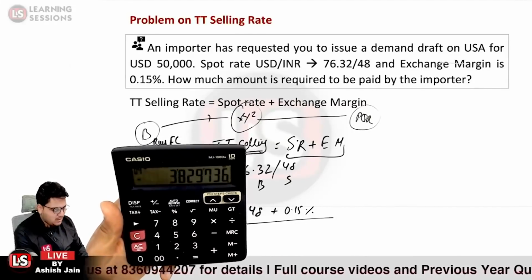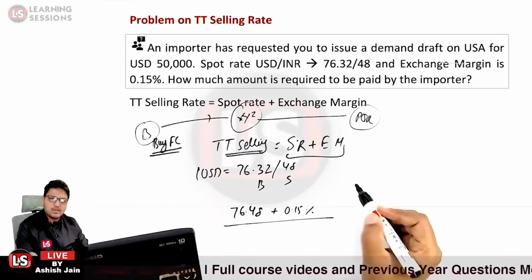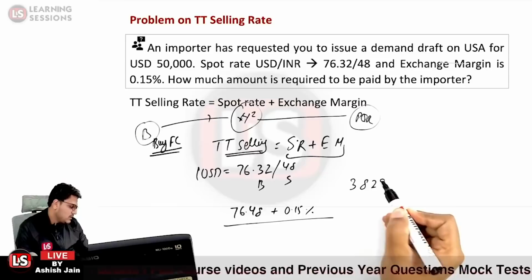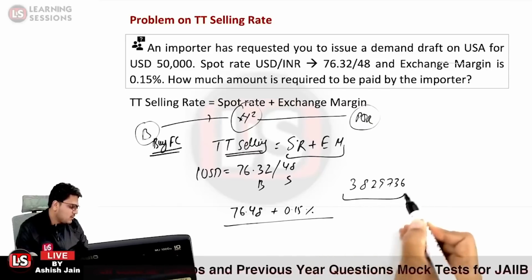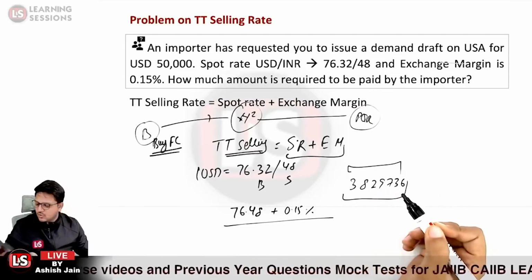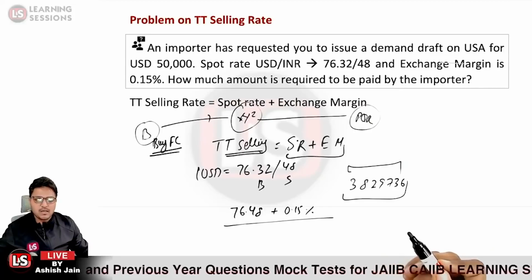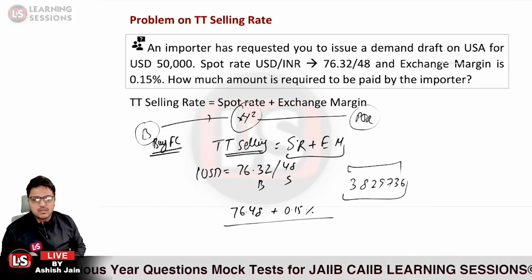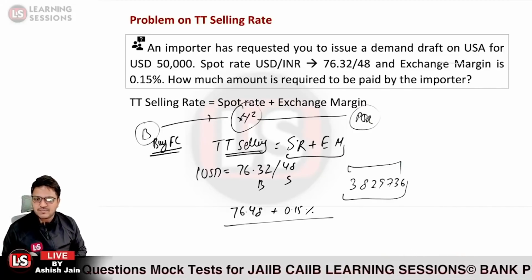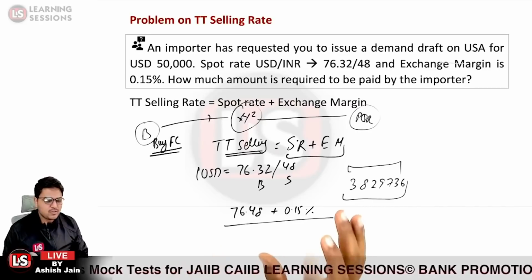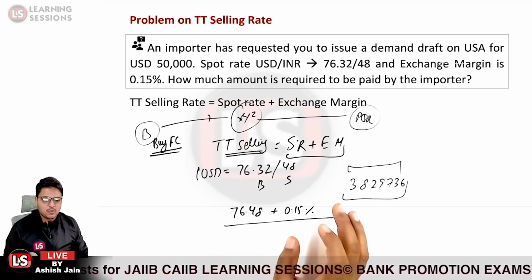That is 3829736. That particular amount is payable by the customer over there, so that the bank can issue the demand draft amounting to 50,000 USD. Okay, I hope that you must have understood the concept related to this particular question.